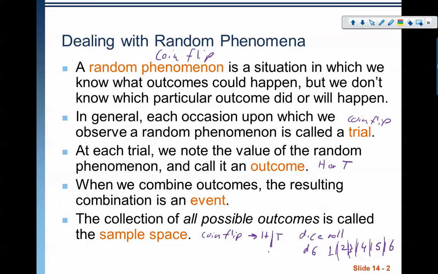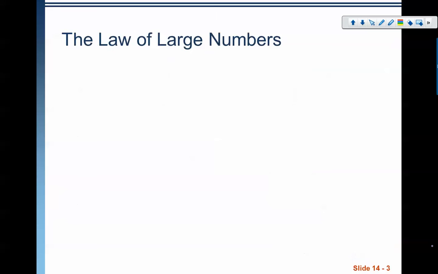So we've got a few words there that we're going to use to describe things when we're dealing with random phenomena. The trial, the occasion in which we observe the random phenomenon. The outcome of that. When we combine the outcomes, that's the event. And then all possible outcomes, like a list of everything that can happen, is my sample space. All right.